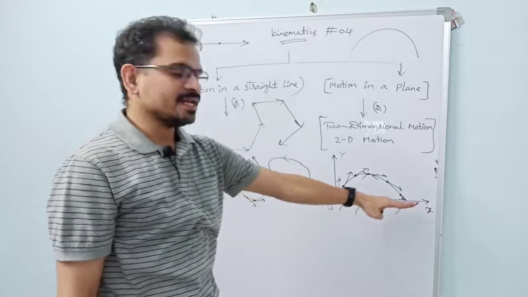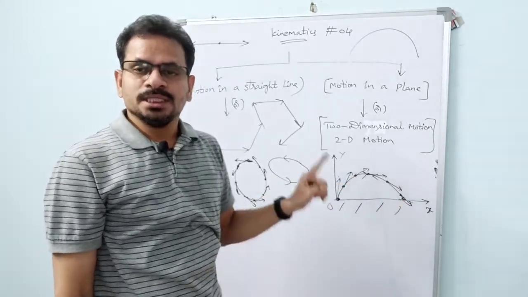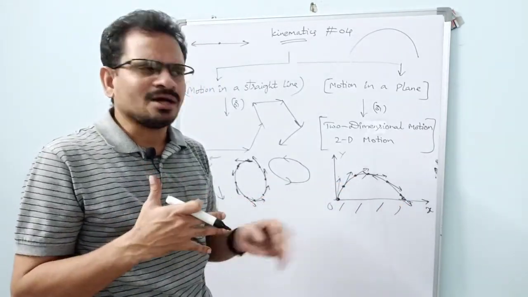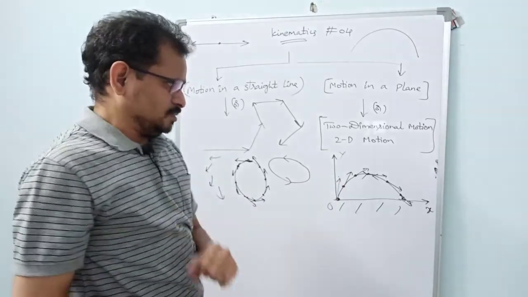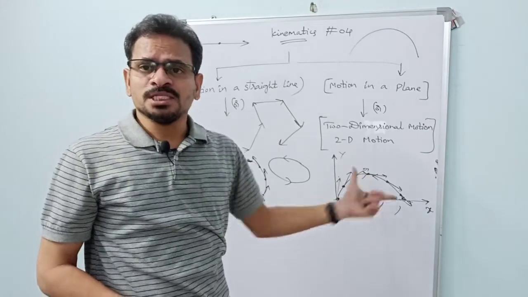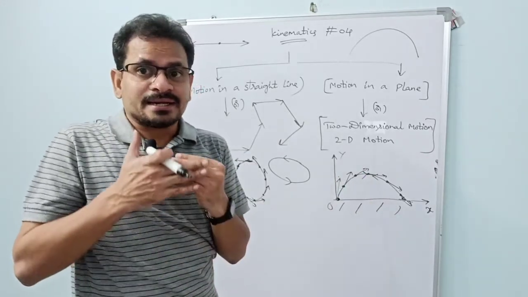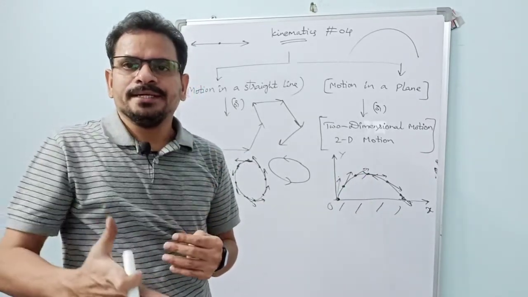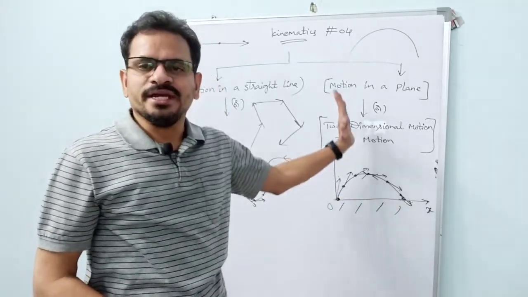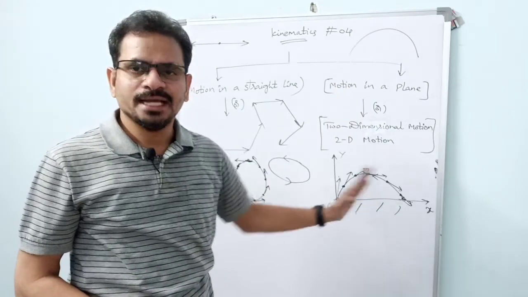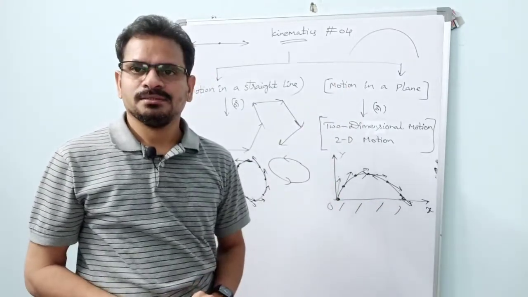Then how can we study using the xy plane? Yes, I will tell you. The motion of this body is resolved or split into two directions. One is along the x direction, the other one is along the y direction.